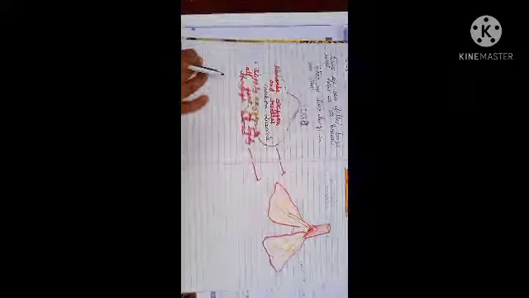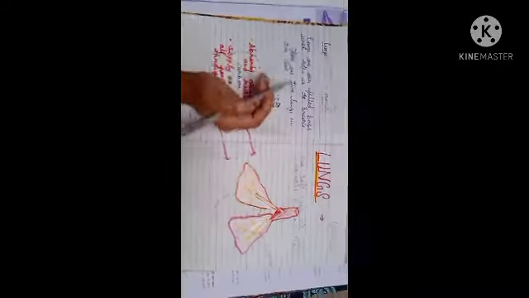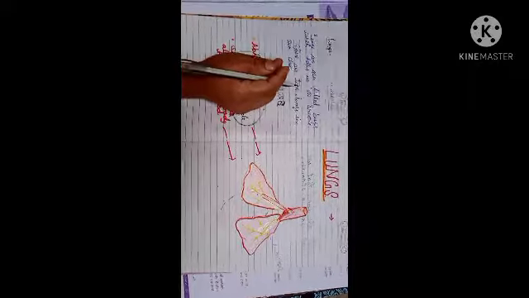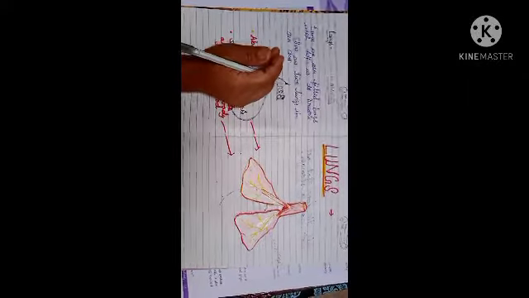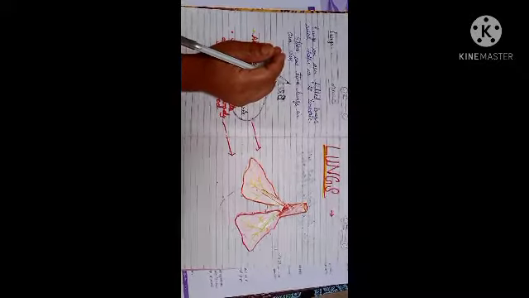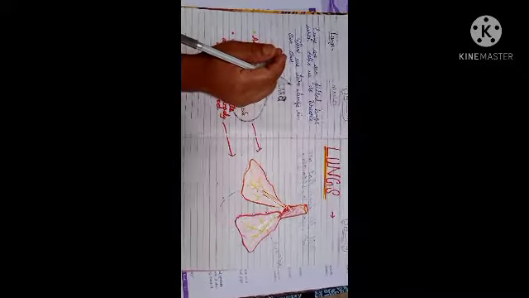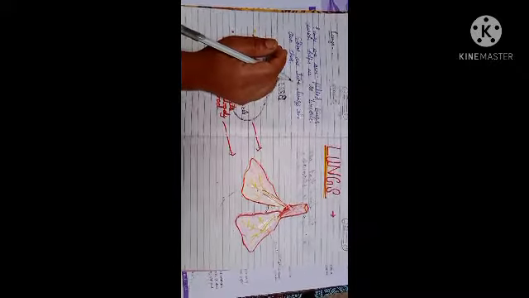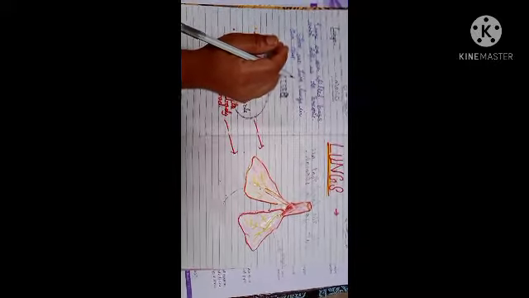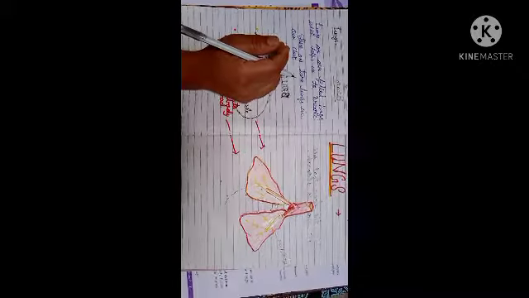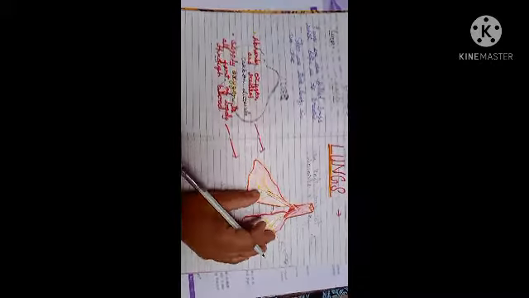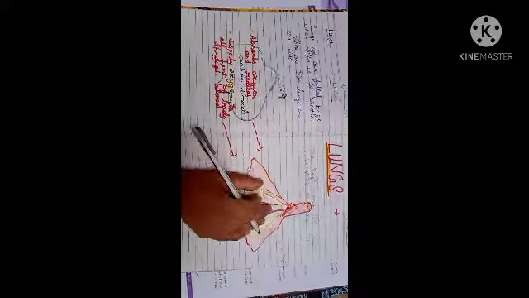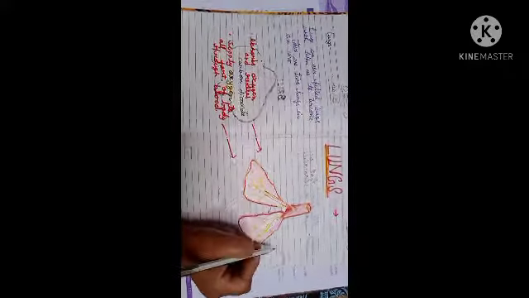And next is the lungs. When we breathe in air through our nose, our chest expands, and when we breathe out air through the nose, our chest contracts. Contract means become smaller, and expand means become bigger. The lungs lie inside a case called the rib cage.